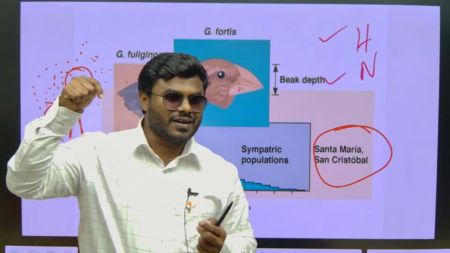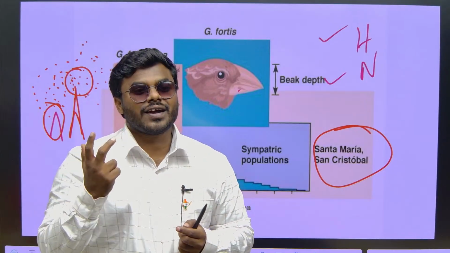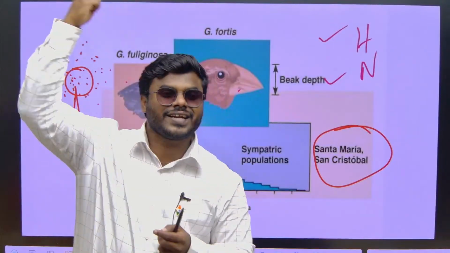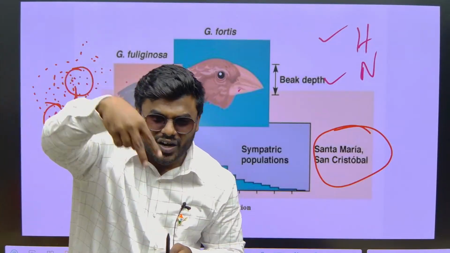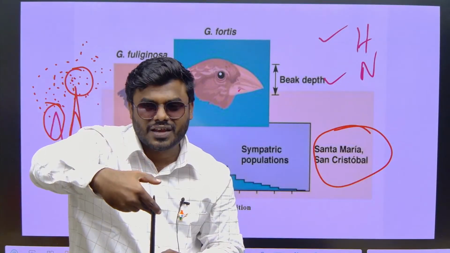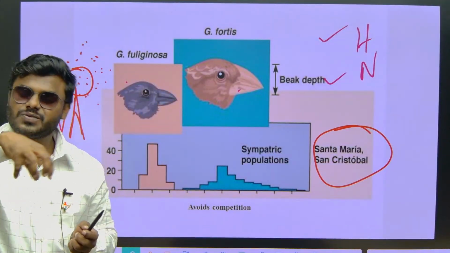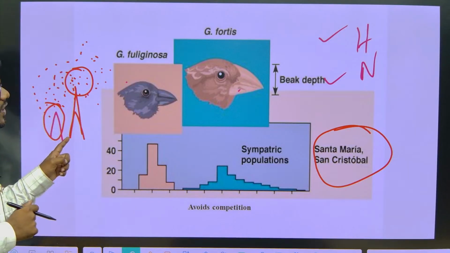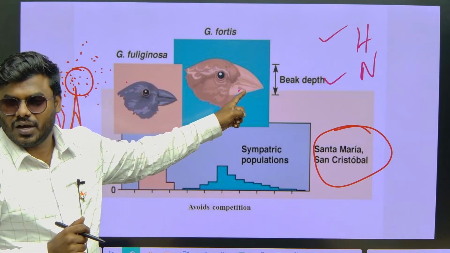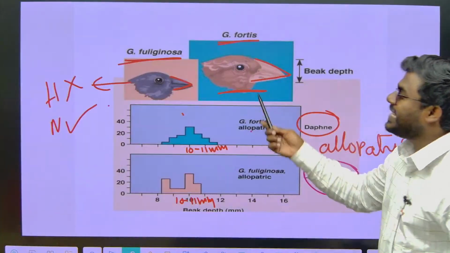You might observe an eagle, its beak never goes very deep into the water. Correct na? And you take a crow. Some crows, they insert their beak deep into the water, they will take out the fish. And some organisms, they keep their beak only on the top of the water, and whatever organisms are available, they will take them out. Correct na? So what you have to understand, all organisms are living in the same habitat and behavior is also the same. But depending on the condition, they are trying to adjust or they are trying to change. That is what we can call character displacement.